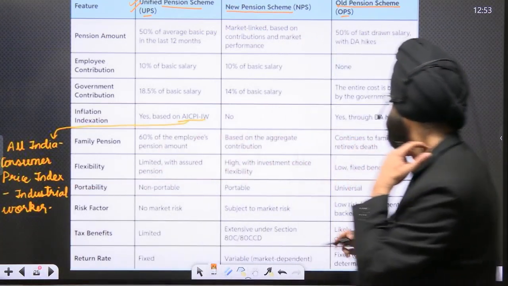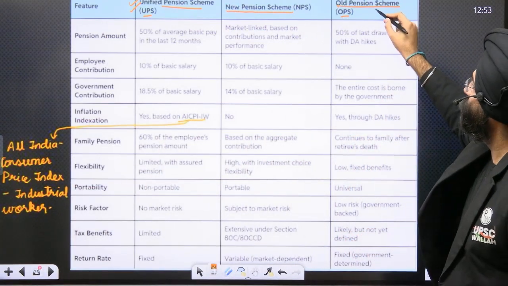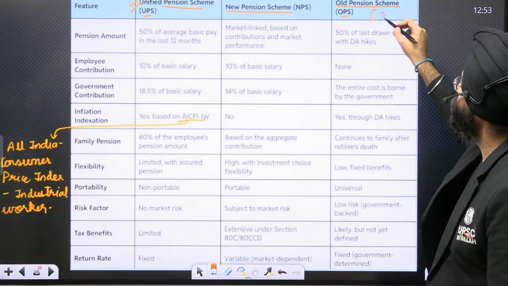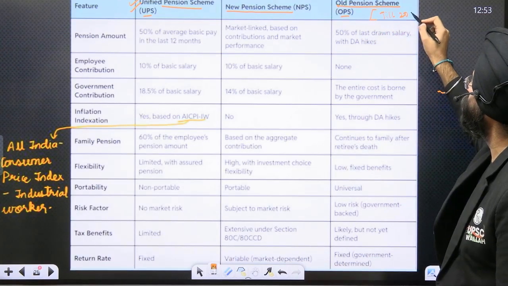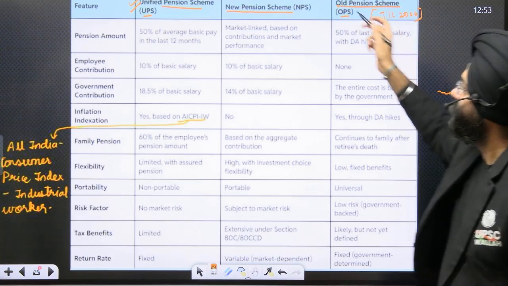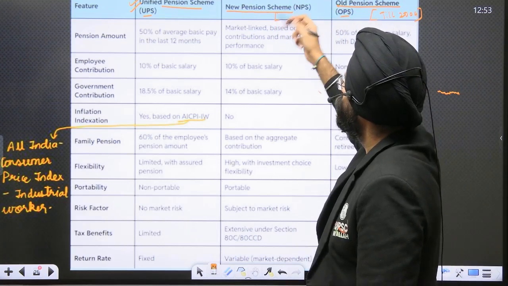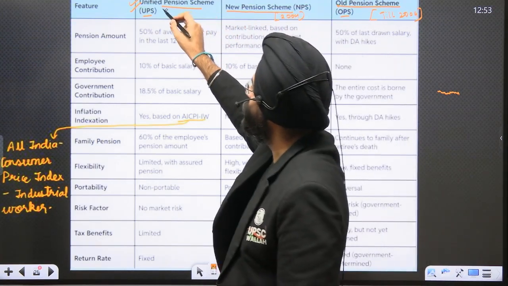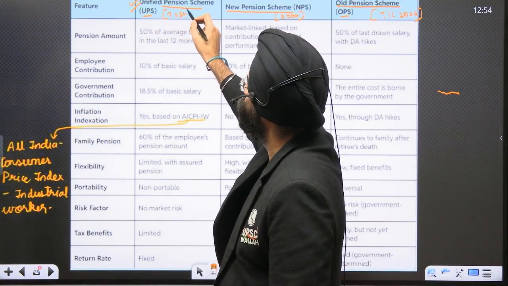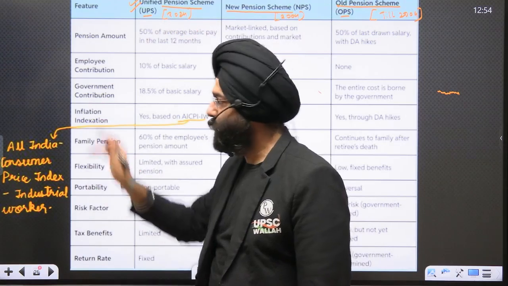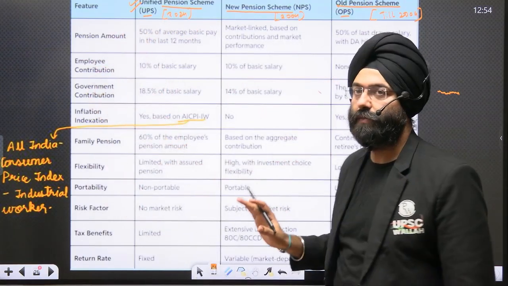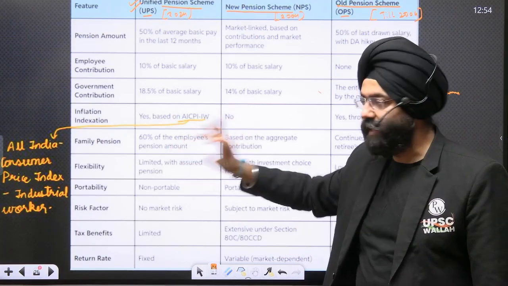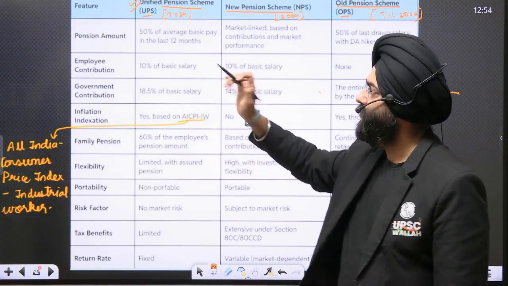Now please understand, this scheme was for the government employees till 2004. This new pension scheme started from 2004, and this year this has been announced, 2024. Now if you analyze these differences that have been presented, please understand, the PDF would be available in my Telegram account. You can see and analyze also. This is very important. Now let us see.